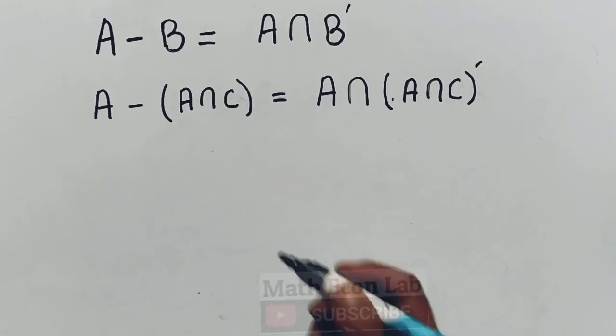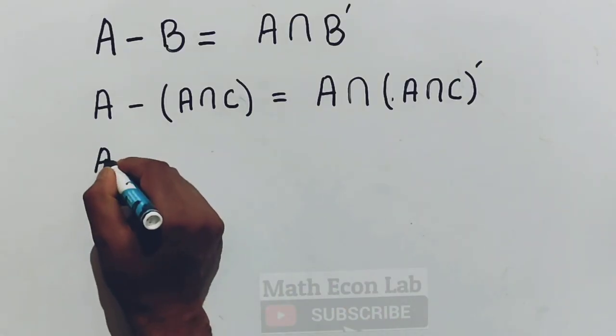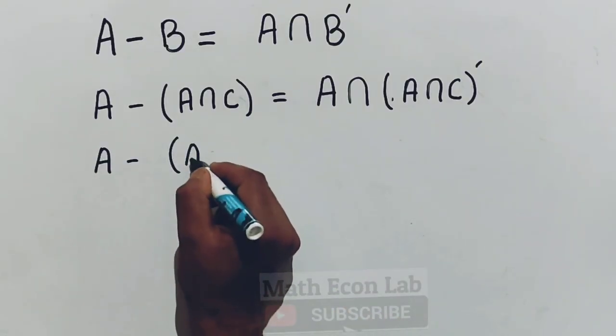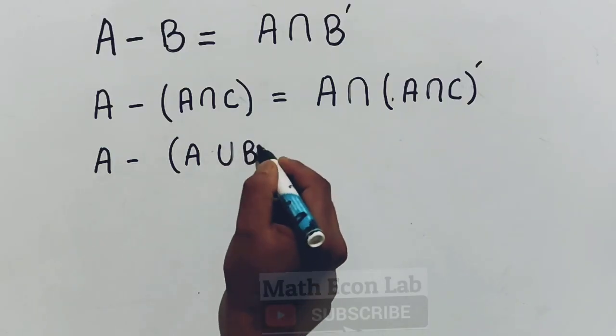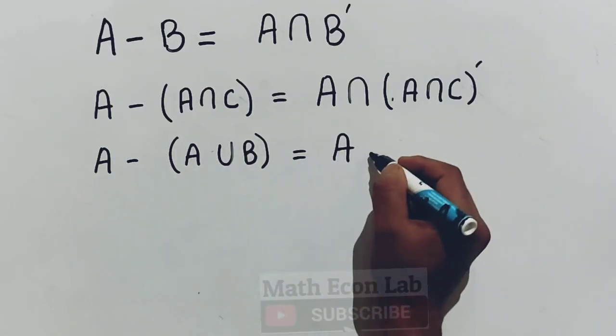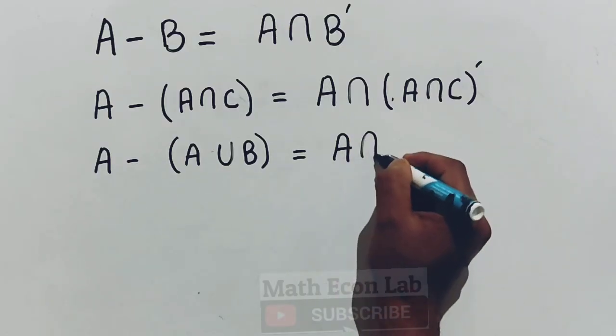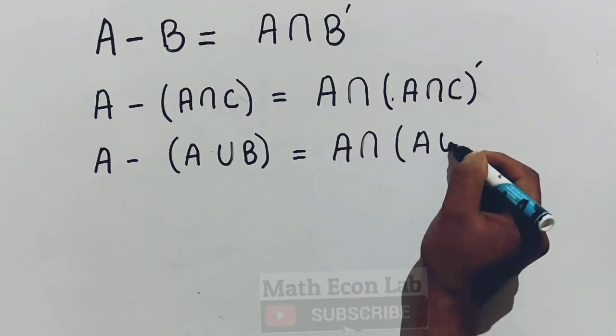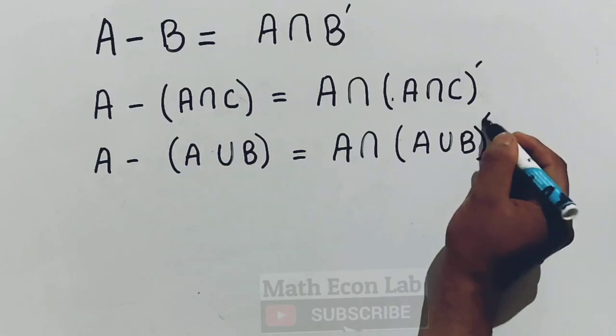Another we have A minus (A union B), it is equal to A, we replace minus with intersection, then we have (A union B) whole complement.